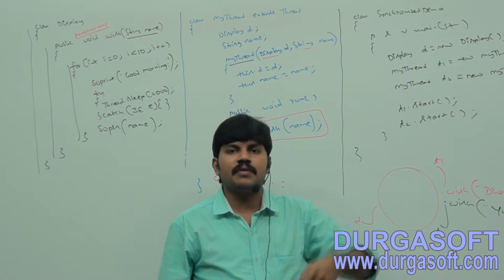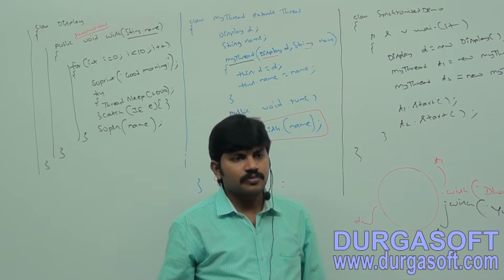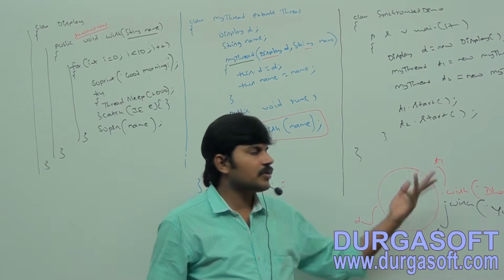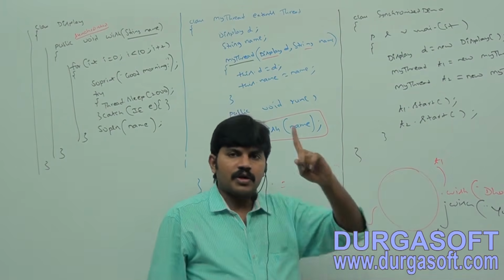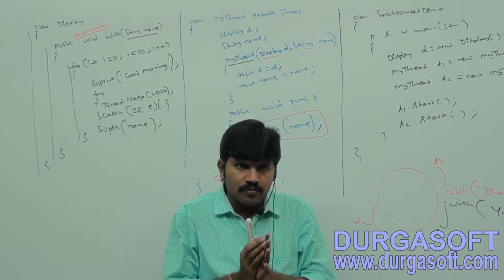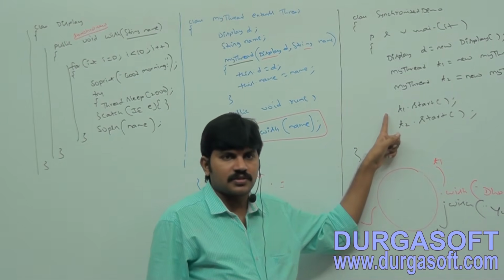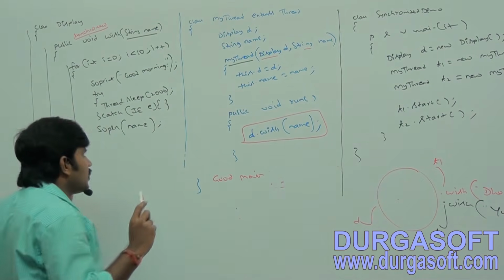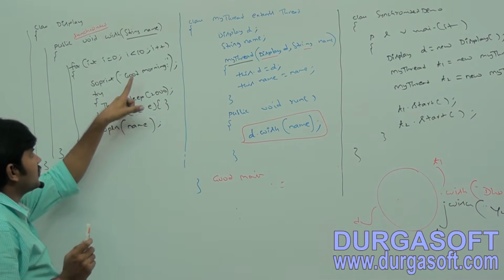If my JVM is a fan of Yuvraj, then Yuvraj may get the chance. Is there any guarantee in which order the threads will execute? No. That's why Dhoni or Yuvraj, I don't know, but one person will get the chance. Assume we took t1.start first, so assume Dhoni got the chance. Now the Dhoni thread got the chance.